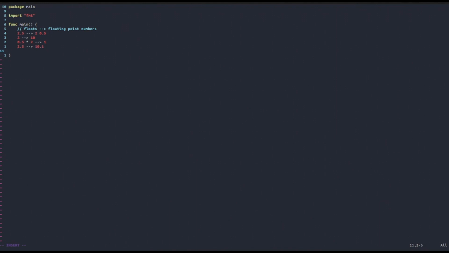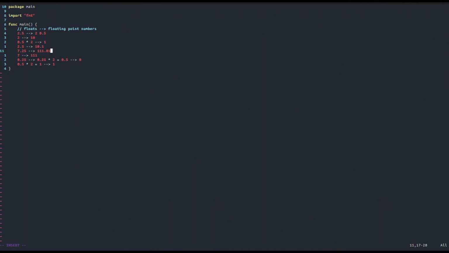10.1. Another example could be 7.25. So again, 7 in binary is 4 plus 2 plus 1, so it's basically 111. But for 0.25, what you do is you multiply by 2 once, so 0.25 times 2 gives you 0.5. So you take 0. Then you multiply 0.5 by 2, you get 1, and you take 1, and then you finish. And so the end result is 111.01. These are some examples of conversion from decimal notation to binary.